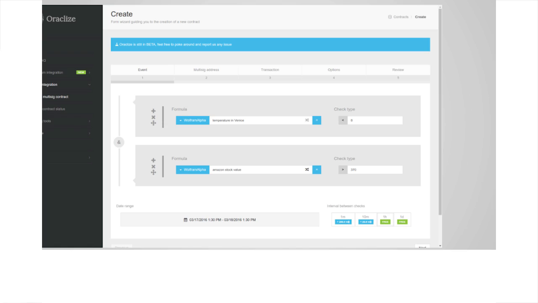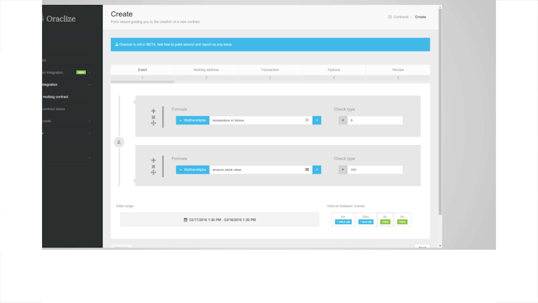So the way you can interact with this Oraclize-based smart contract on Bitcoin is via some HTTP APIs or via web interface. So this is the web interface. And as you see here, you can choose the data source and the formula.